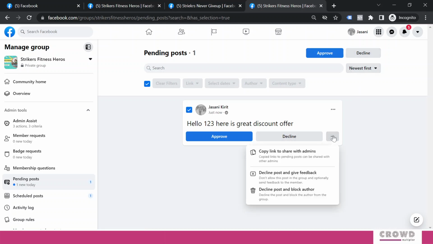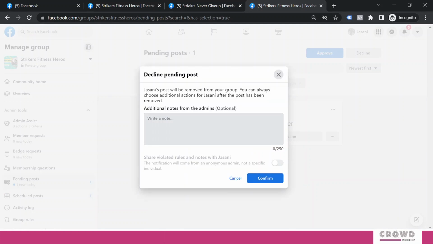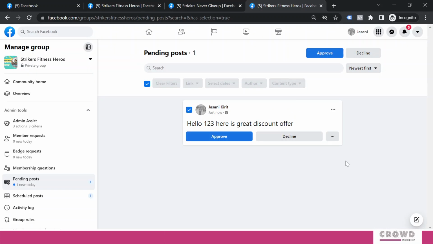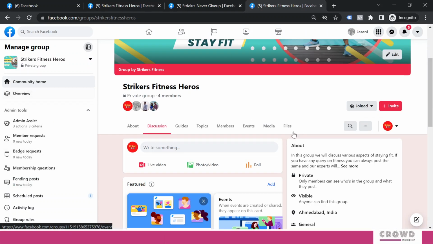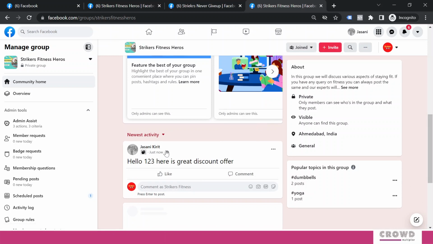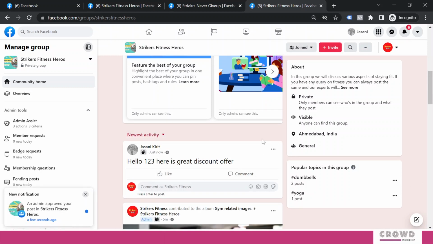If I decline the post and give feedback, then I can write anything over here about why I am rejecting this particular post. Right now let me approve. Now we'll go to community home, and we can see that Anikrit posted, this is visible over here, and admin approved your post in Strikers Fitness Heroes.